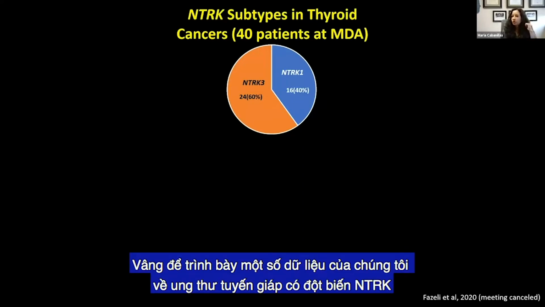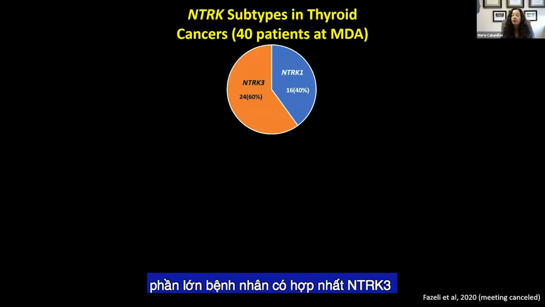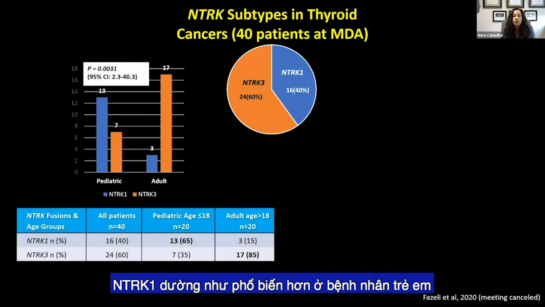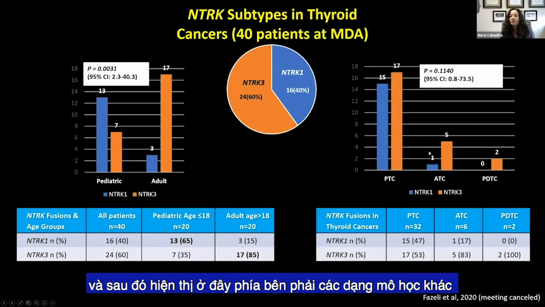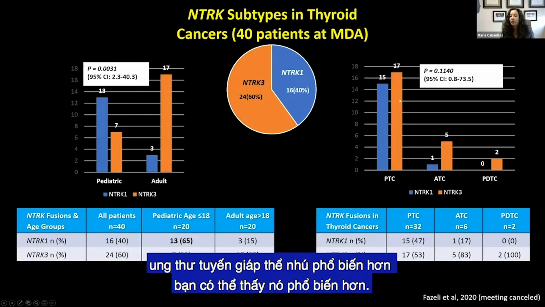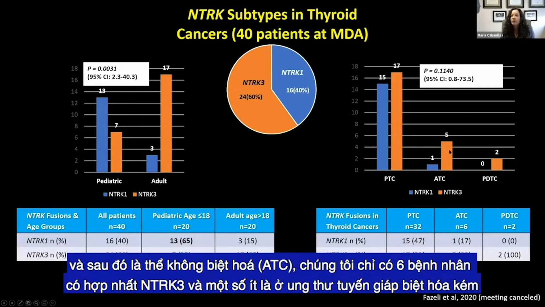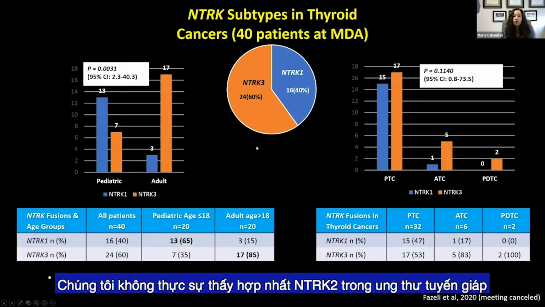So just to show some of our data with NTRK and thyroid cancer, the majority of patients have NTRK3 fusions. NTRK1 seems to be much more common in the pediatric patients, and NTRK3 is more common in the adult patients. Of course, these pediatric patients grow up to be adults. And then just showing here on the right, the different histologies. Papillary thyroid cancer is more common, we see this more commonly. And then in ATC, we had only 6 patients, more commonly NTRK3 fused, and then a few in poorly differentiated thyroid cancer. We don't really see NTRK2 fusions in thyroid cancer.